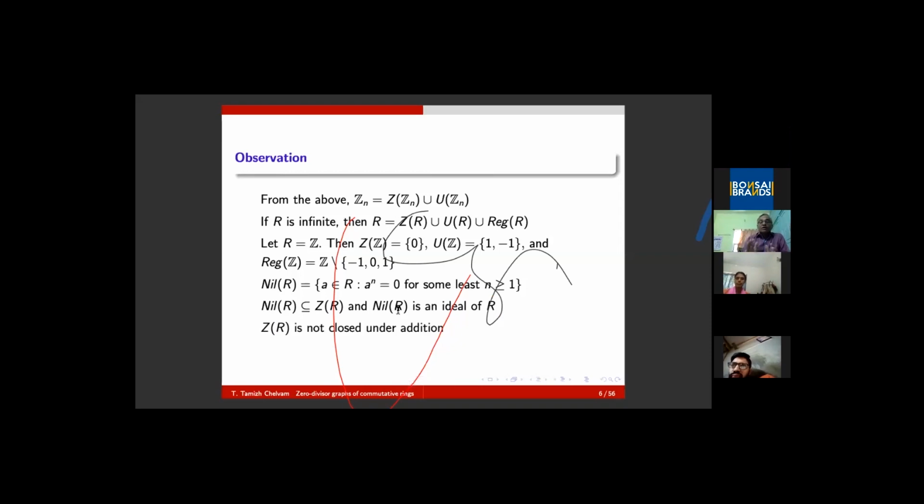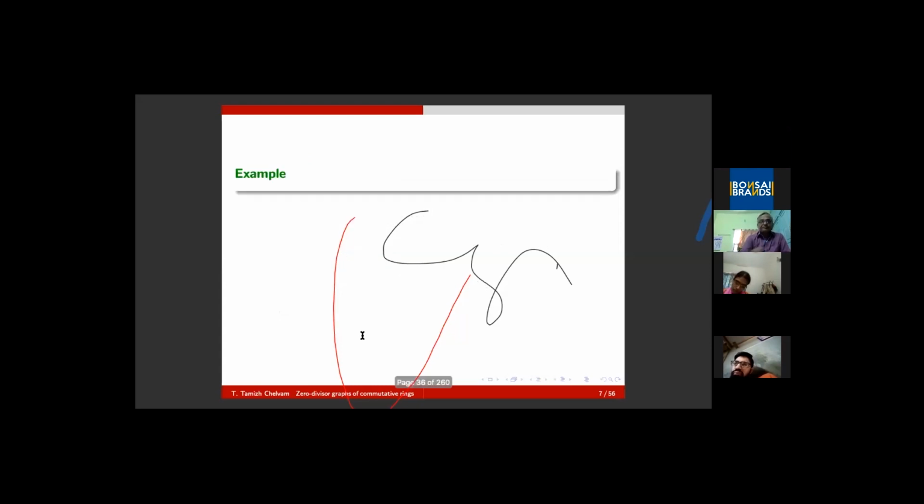So nilpotent elements form an ideal that is called the nil radical. But in the case of zero divisors, the sum of two zero divisors need not be a zero divisor. So the set of all zero divisors of a commutative ring is not closed with respect to addition.